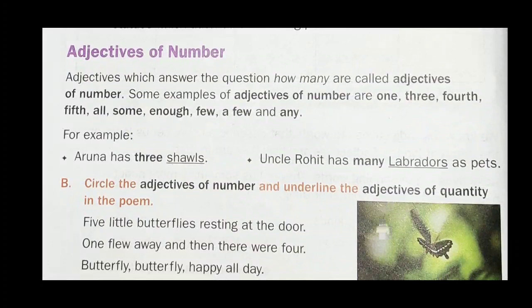Such kind of adjectives are always used with countable nouns. For example, if we say Ram has 4 pens, here 4 is an adjective of number. Here this adjective is answering the question how many pens Ram has. Answer is 4 pens.